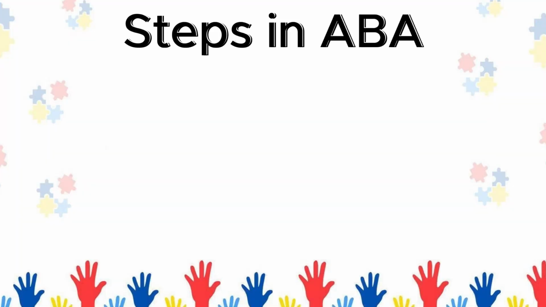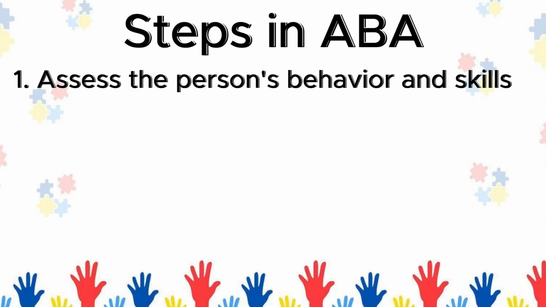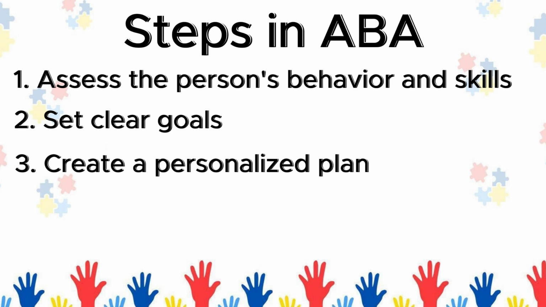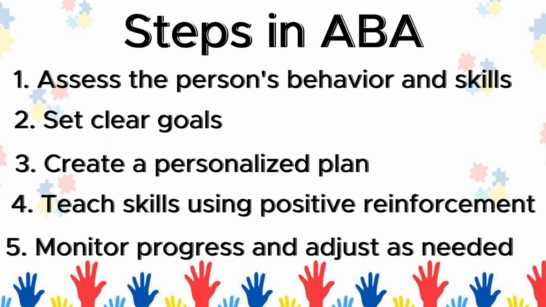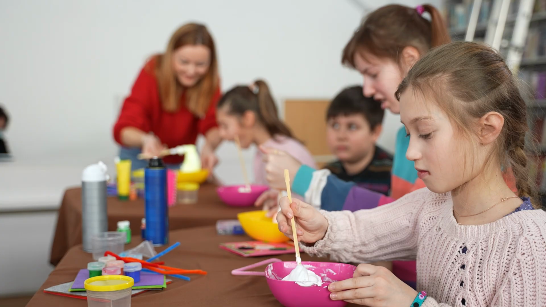Steps in ABA: 1. Assess the person's behavior and skills. 2. Set clear goals. 3. Create a personalized plan. 4. Teach skills using positive reinforcement. 5. Monitor progress and adjust as needed.